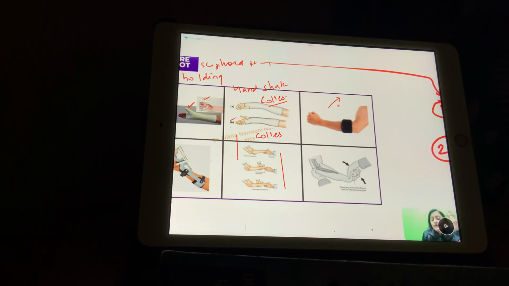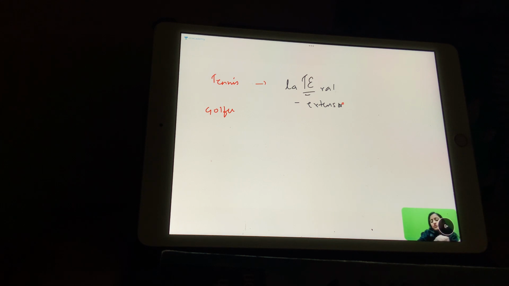This one here is the dynamic counter traction brace. Okay, this is the counter traction brace which is used for the tennis elbow or the golfer's elbow. So what is tennis elbow and what is golfer's elbow? Tennis, remember tennis is lateral. So tennis elbow is the lateral epicondyle, which is the common extensor origin. So it affects the common extensor origin, lateral epicondyle.